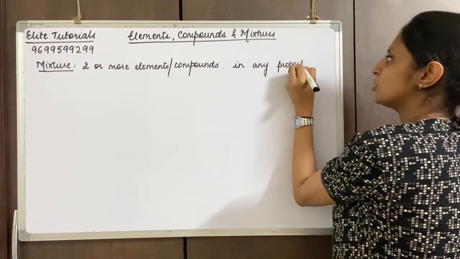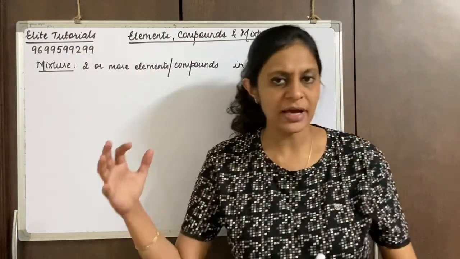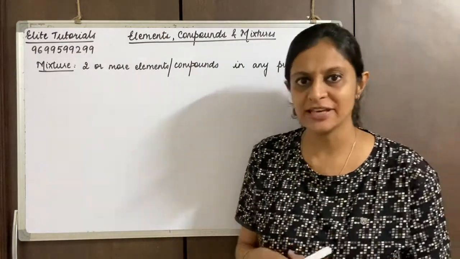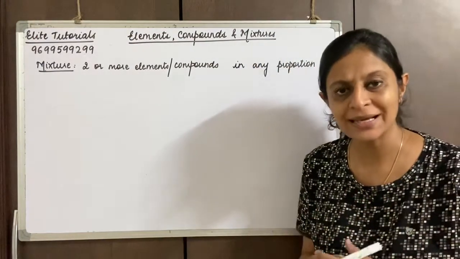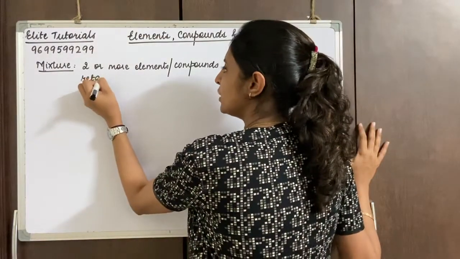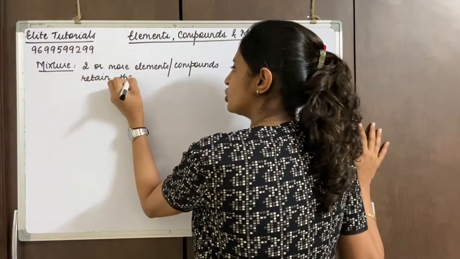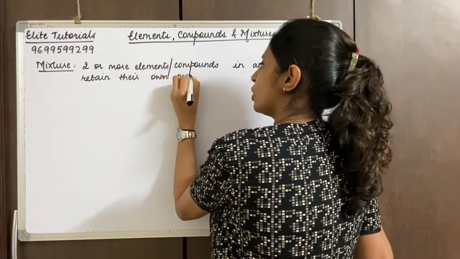Over here it could be a combination of an element and an element, an element and a compound, or a compound and a compound. We'll be doing all the examples of that. And because they are not chemically combined, they retain their properties. That's another important point. They retain their original properties, or their own properties.